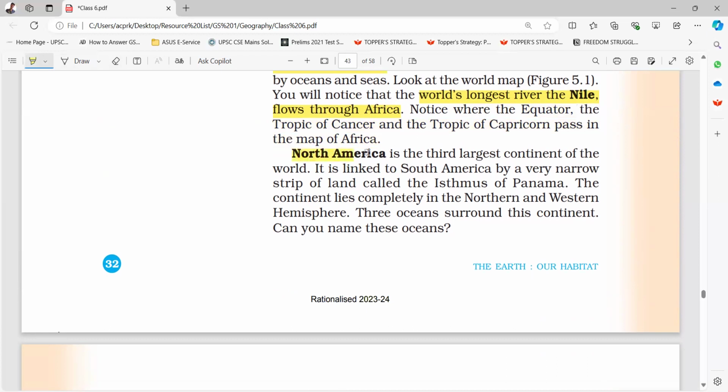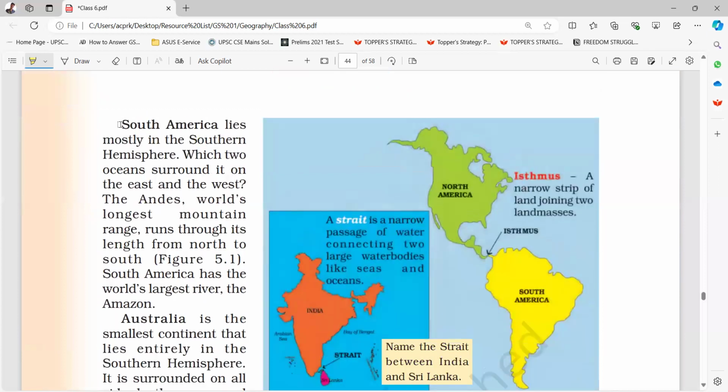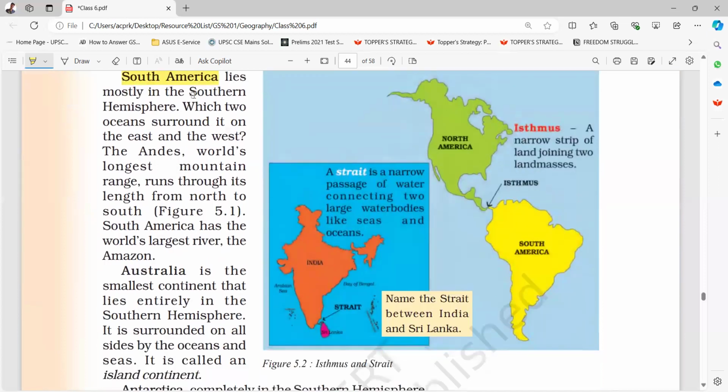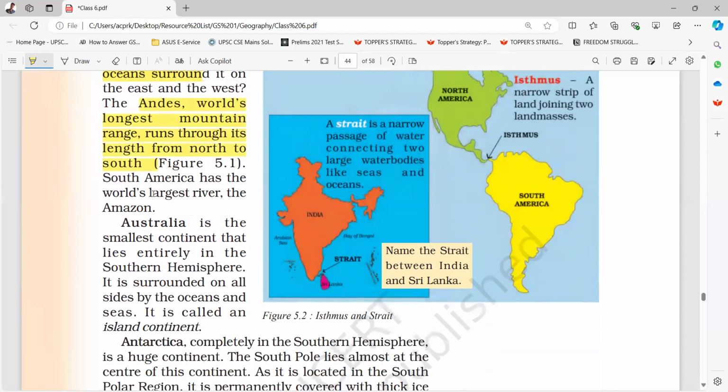North America. North America is the third largest continent of the world. It is linked to South America by a very narrow strip of land called the Isthmus of Panama. The continent lies completely in the northern and western hemisphere. Three oceans surround this continent. Okay. South America lies mostly in the southern hemisphere, and two oceans surround it on the east and the west. The Andes, the world's longest mountain range, runs through its length from north to south. South America has the world's largest river, the Amazon.